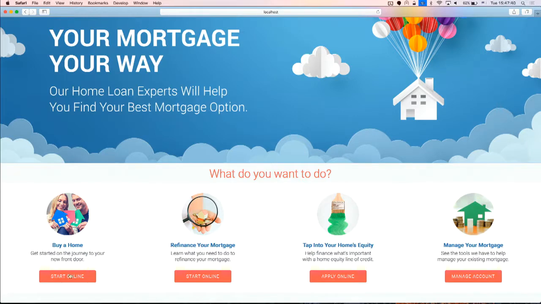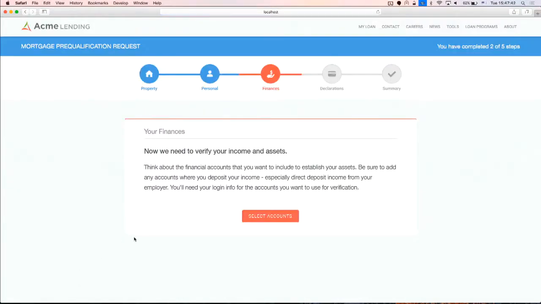So let's say you're buying a new home. We'll go ahead and select that option. And for the sake of our demo, we'll skip the first step of the mortgage application process, which is collecting personal information, and jump right into the document collection portion. So this is typically where you would collect paper statements, collect tax information, or other forms of employment verification. And instead of doing it manually, we have a digitized process.